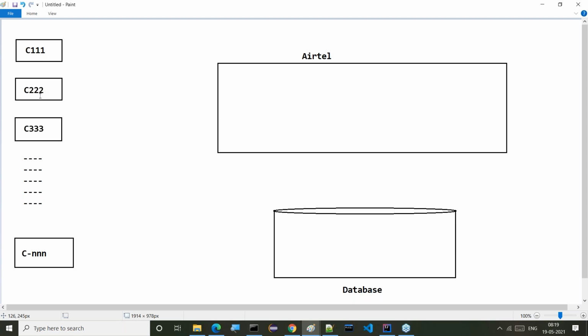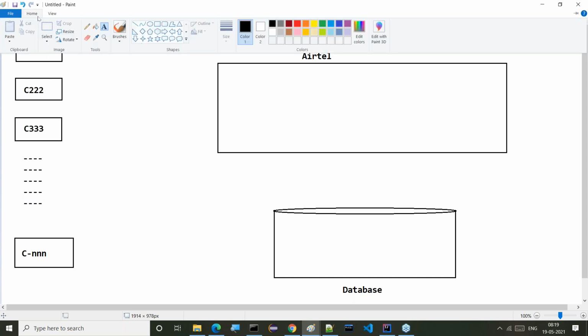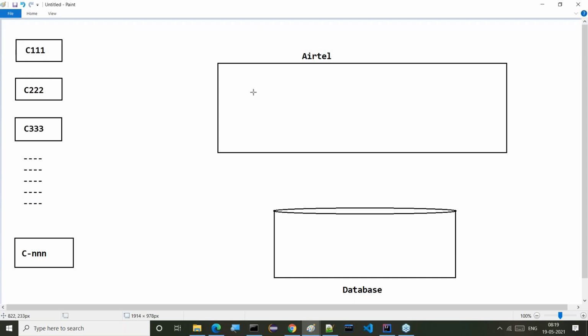Every month the bill has to be generated, or not? Yes, every month the bill has to be generated. That's fine. How is the bill going to be generated? Definitely they have to use a computer.